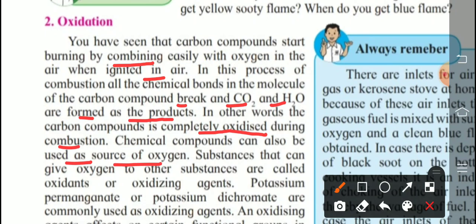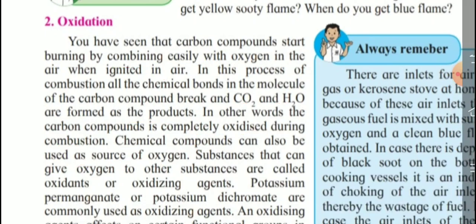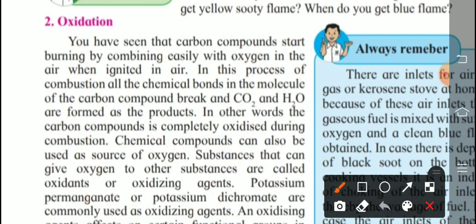Mark this definition from here. Substances that can give oxygen to other substances are called oxidants or oxidizing agents. In previous lessons also we learned the definition of oxidants or oxidizing agents.